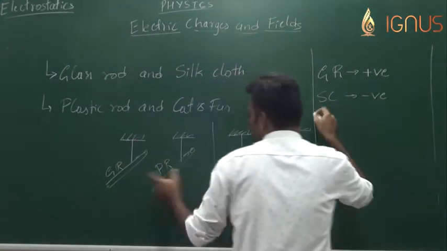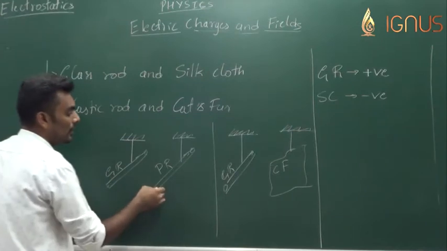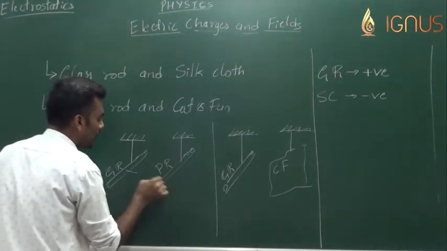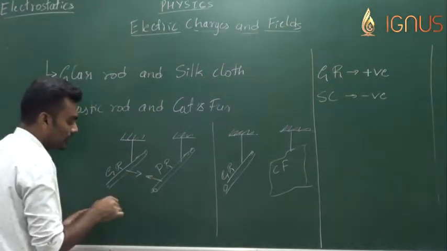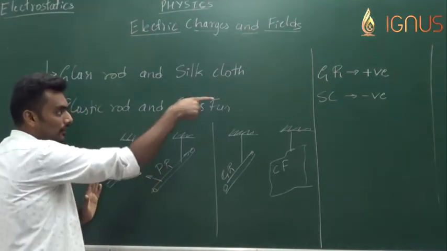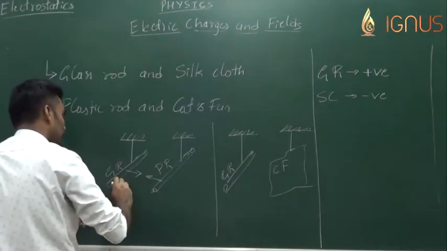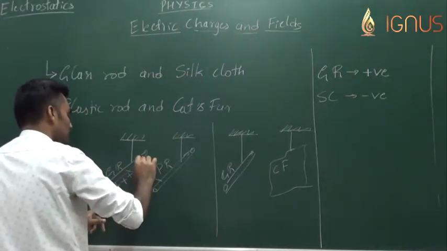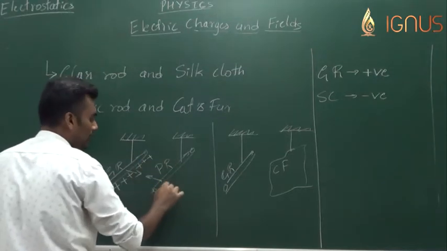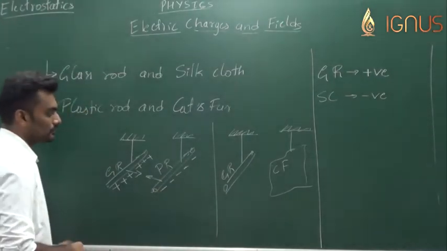So here, from the observation, what we observed was a rubbed glass rod and a rubbed plastic rod attract towards each other, which means they are unlike in nature. We have already taken that the glass rod is positively charged, and hence the plastic rod must have acquired a negative charge.